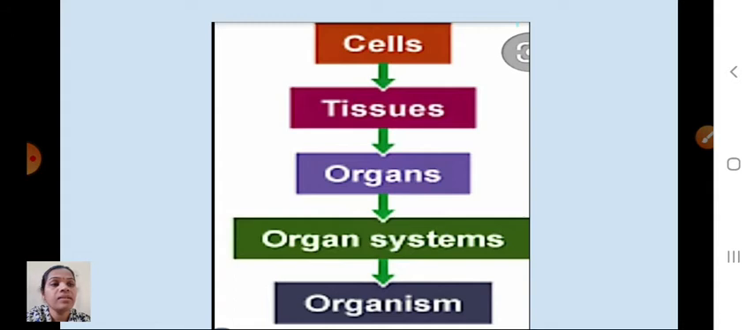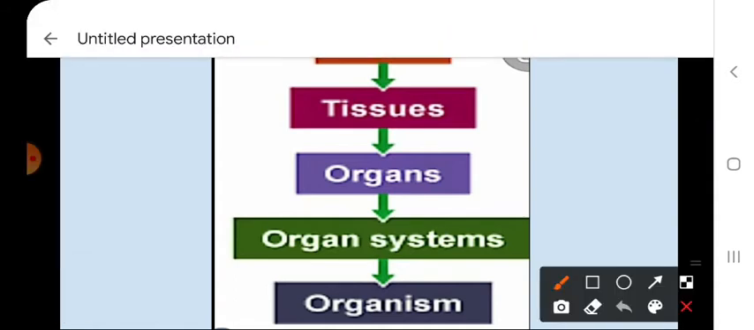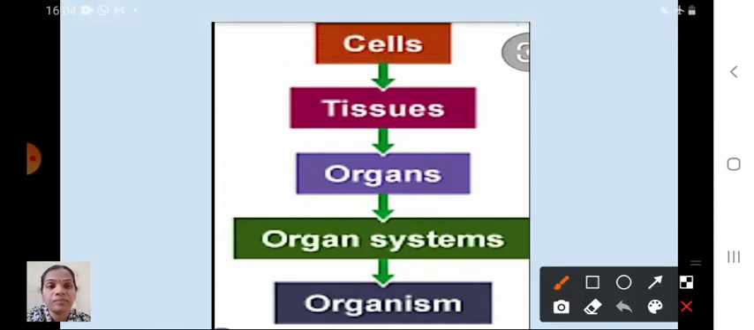Tissue. Okay, see here children, one flowchart is here. Our body is made up of cells. A group of cells is called tissue. And many tissues are combined together to form organs. When two or three organs function together, that is called an organ system. Like this, many organ systems are present in one organism.